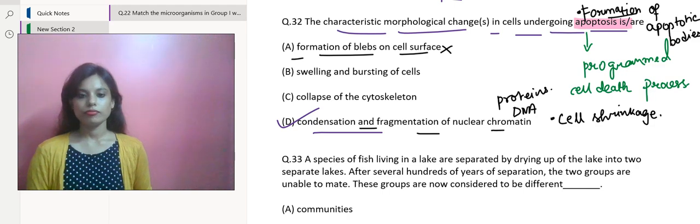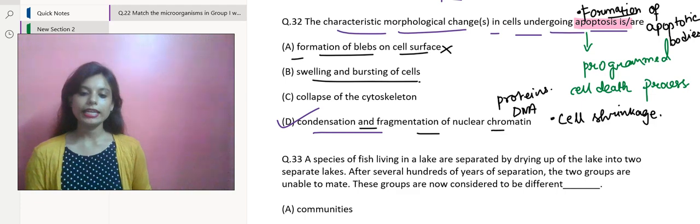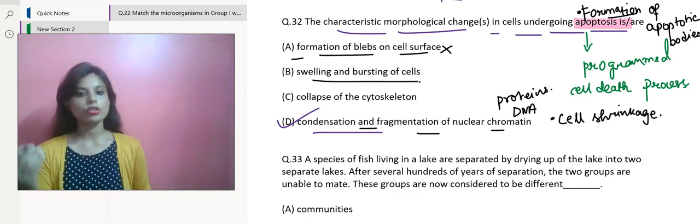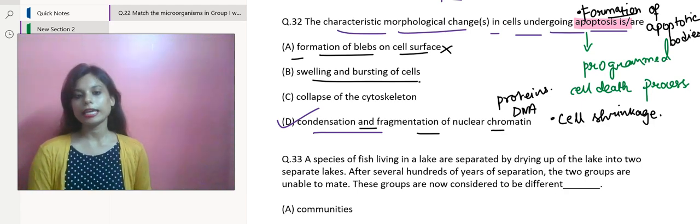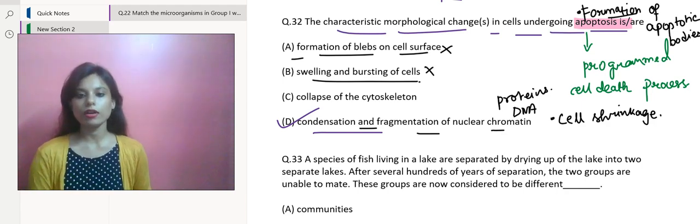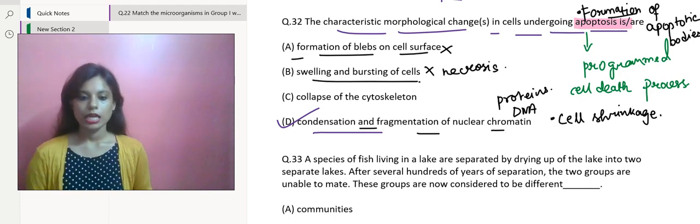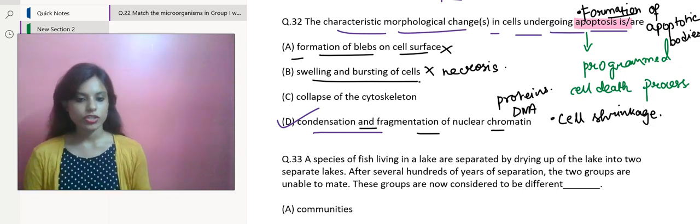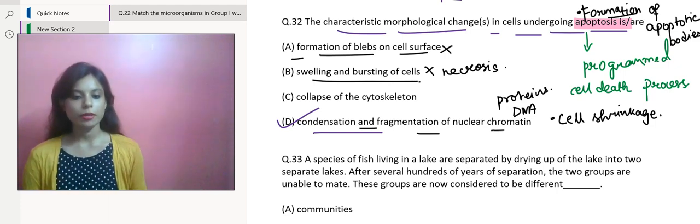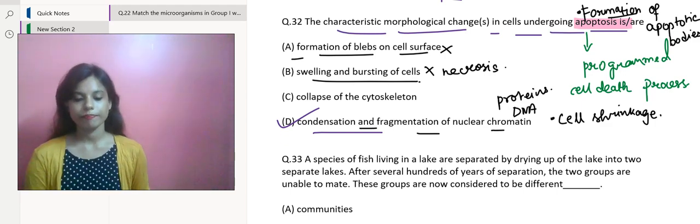So that is why I am not including this one under characteristics of apoptosis. Swelling and bursting of cells. Let's discuss the second point. Swelling and the bursting of cells is not a characteristic feature of apoptosis. This type of cell death, whenever it happens due to swelling and bursting of cells, is called necrosis, which occurs in response to injury or infection, and it can lead to inflammation and tissue damage, due to which it can lead to the death of cells.